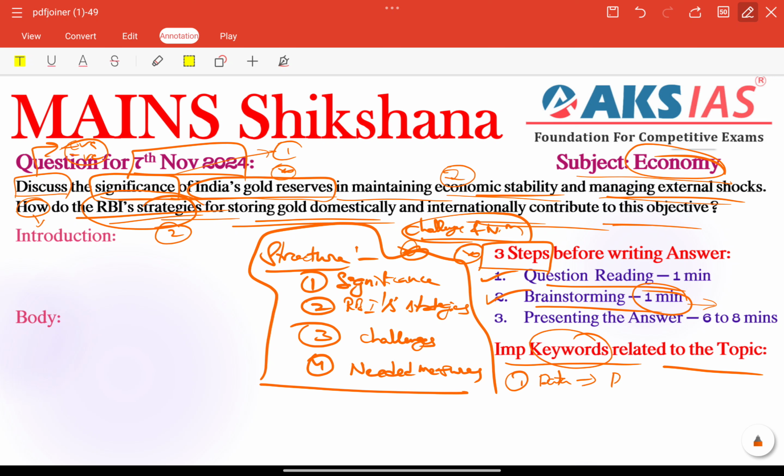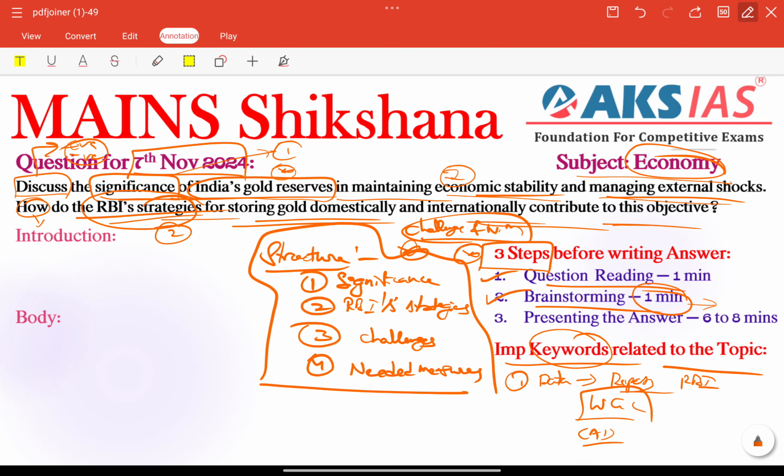Using some reports, for example we have the RBI report, or else we have some important global financial crisis examples, or we can include World Gold Council reports, or some important significance parts like current account deficit related issues,